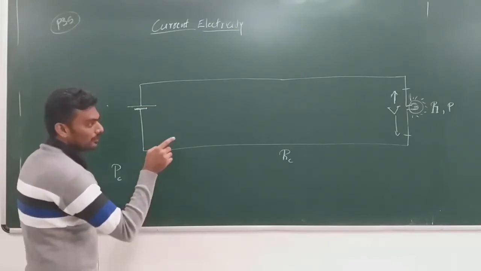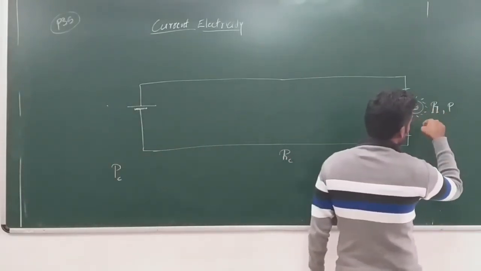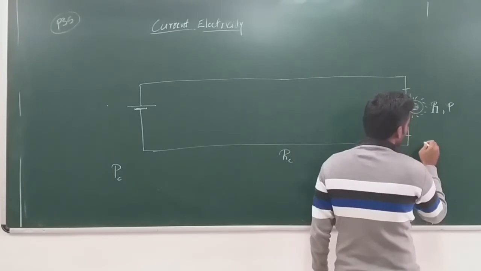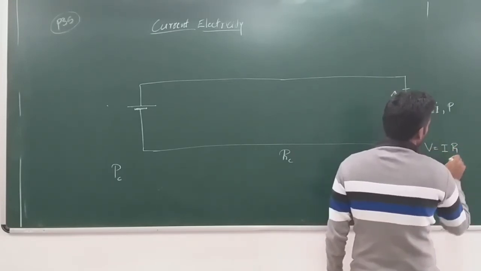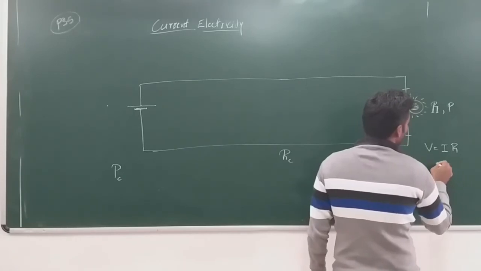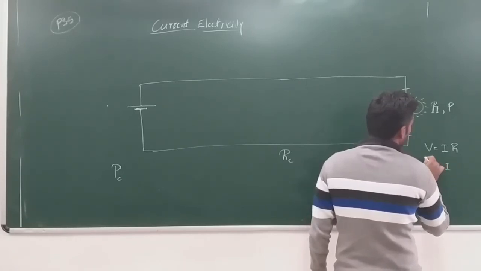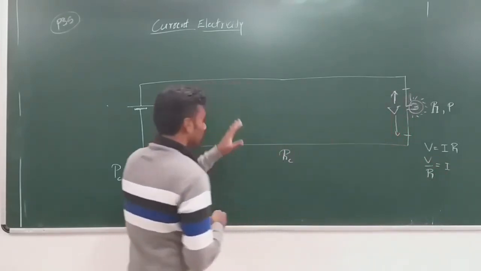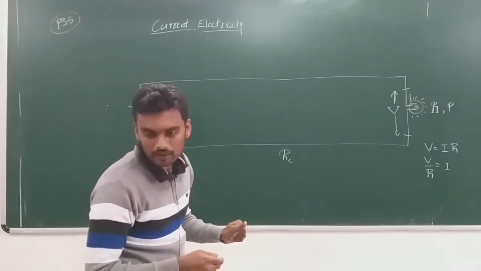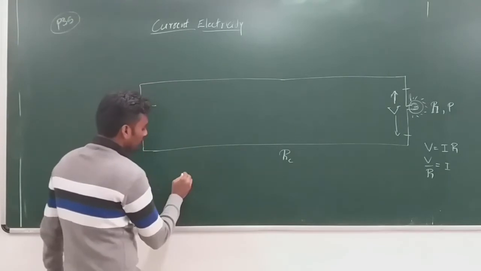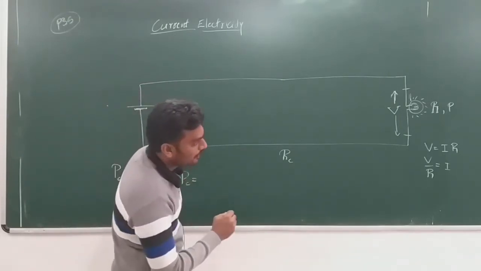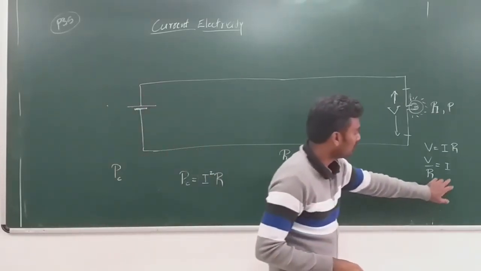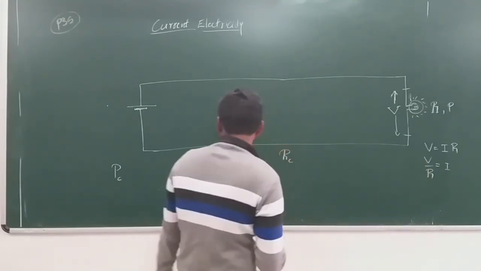Using this bulb, if I write the expression for current, using Ohm's law, V is equal to IR, and hence I becomes equal to V by R, and the same current is flowing through this, and hence I can write PC is equal to I squared R.